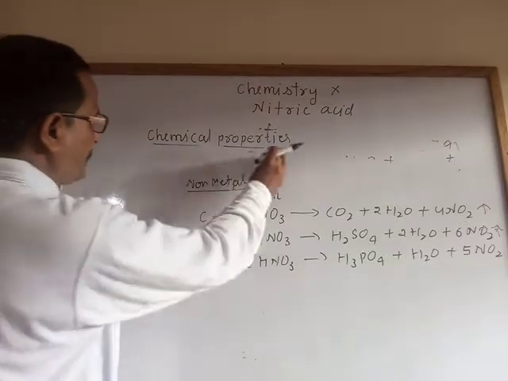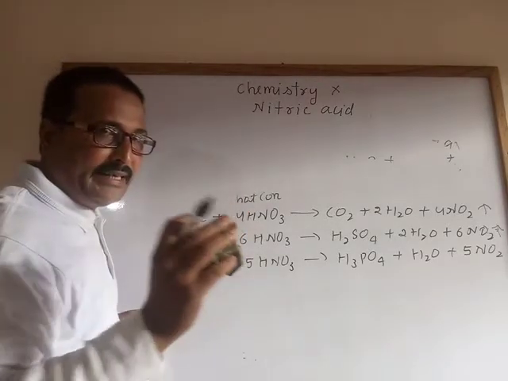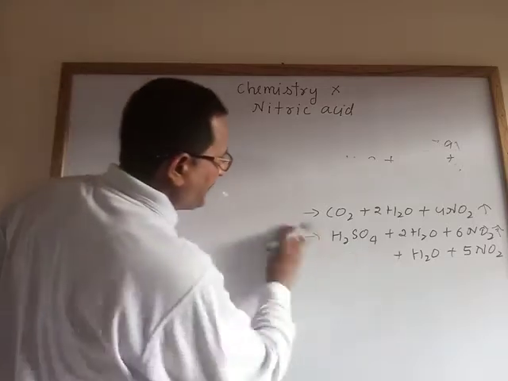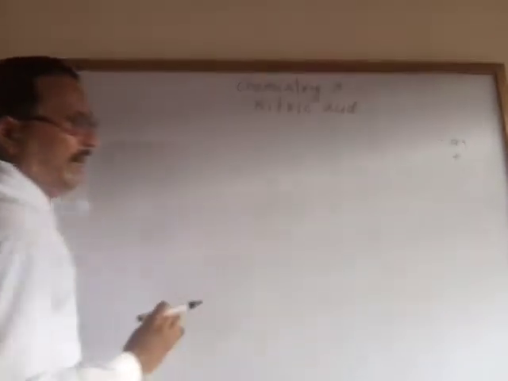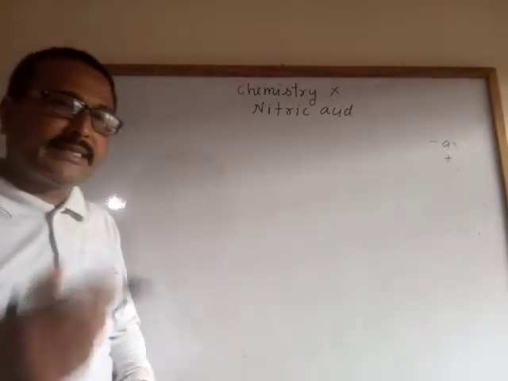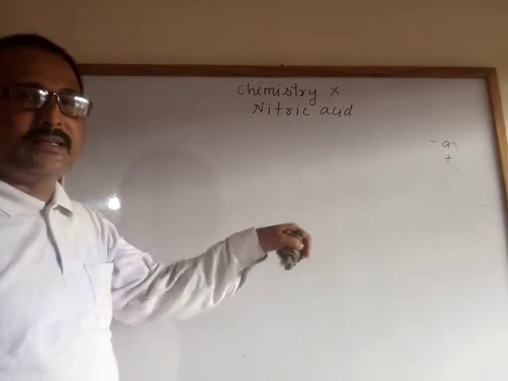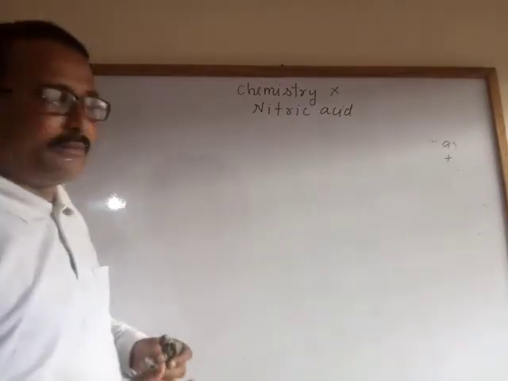Next, you know that nitric acid is not used in the manufacture of hydrogen. In the 9th class hydrogen chapter you studied this, because nitric acid is a powerful oxidizing agent. It decomposes and forms nascent oxygen, and that nascent oxygen again oxidizes hydrogen into water. So nitric acid is not used for preparation of hydrogen.